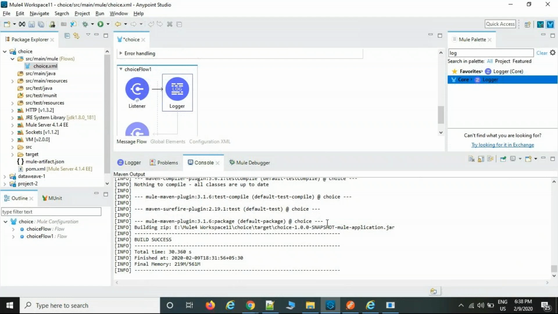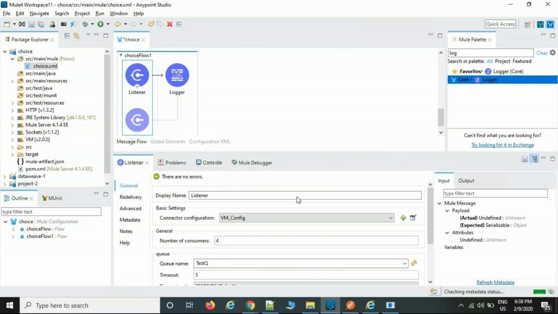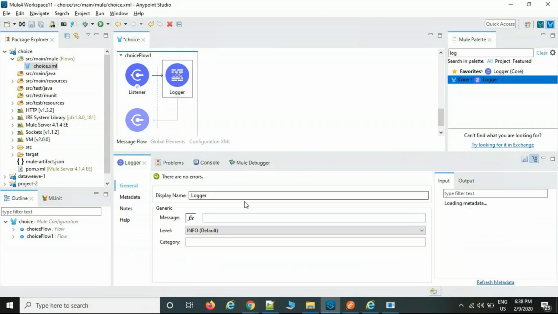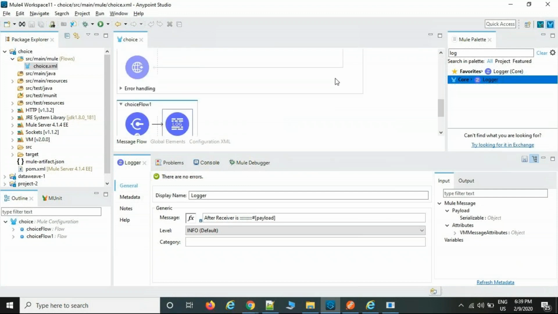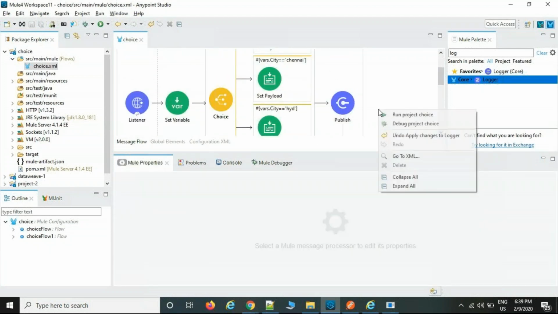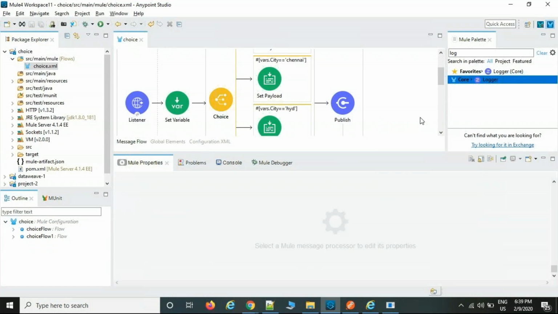It is up to your wish whether you want to see the content in the console or not. The logger is not a mandatory palette also. If you want, you can use it. Then select this one, and the receiver queue is automatically populated. Then I am selecting here after receiver: what data the sender is sending, what data the receiver has received. The receiver is then payload. Okay, now publish the data, run the flow, and you will be able to see the output.